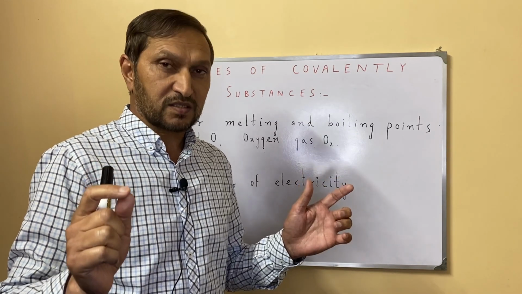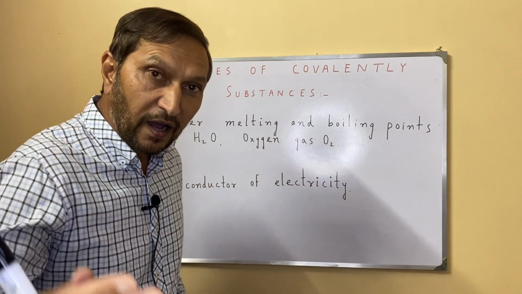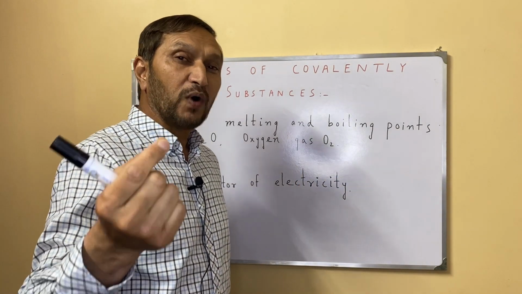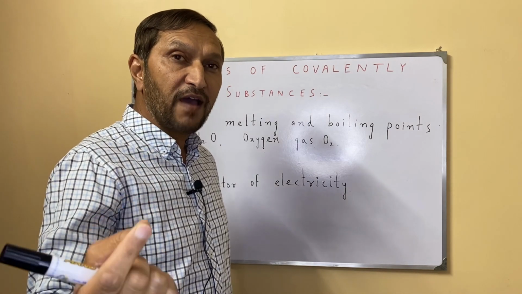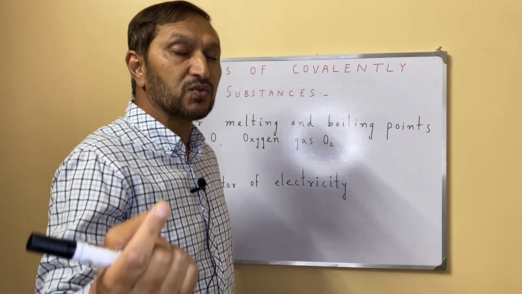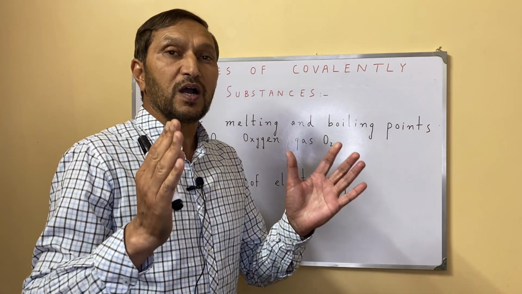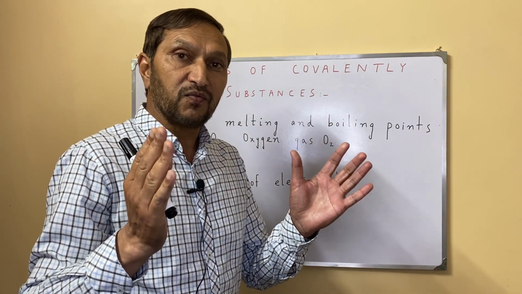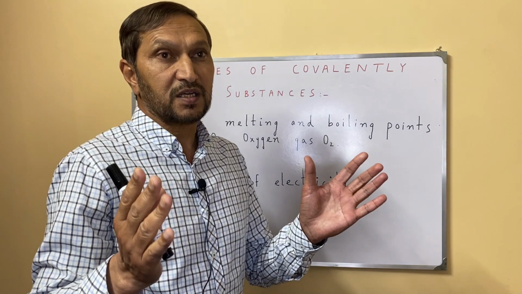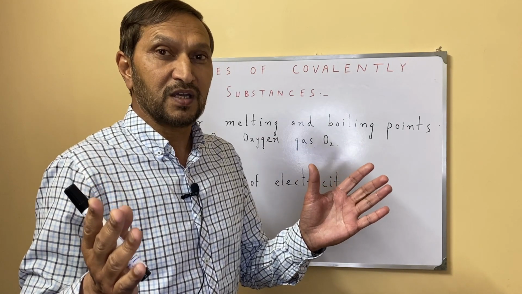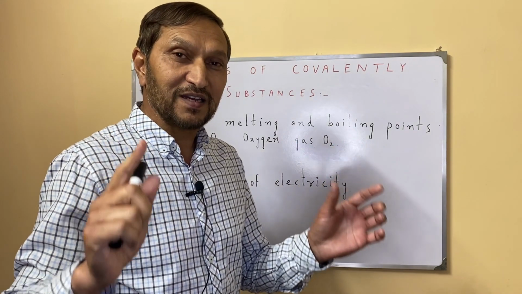When the question is asked in the exam why covalent compounds have lower melting and boiling points, you will say that there is no electrostatic force of attraction existing between positive and negative ions. There are no positive and negative ions.